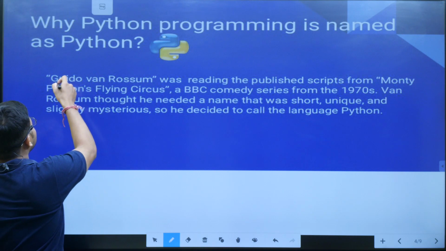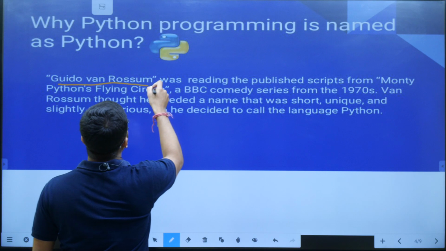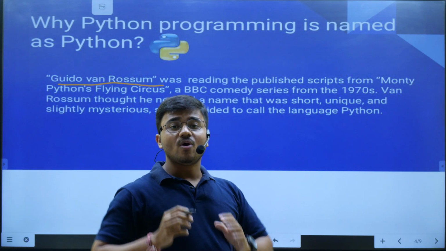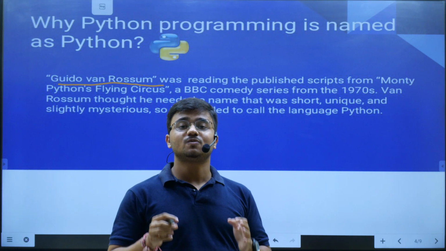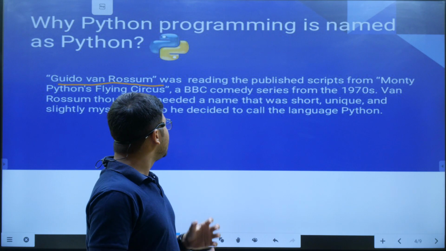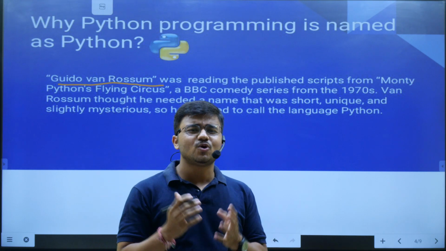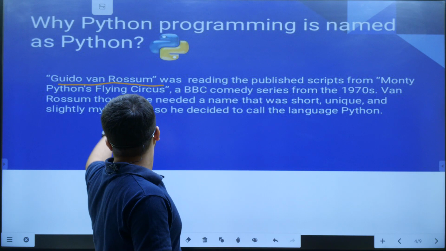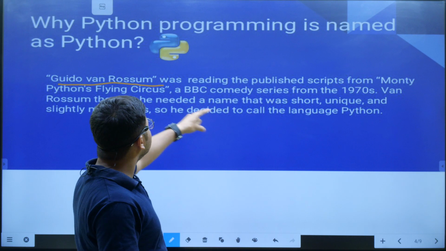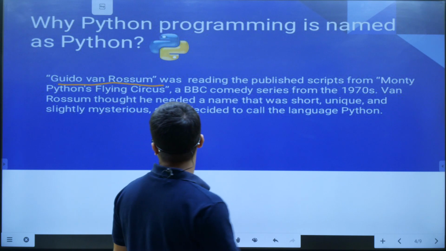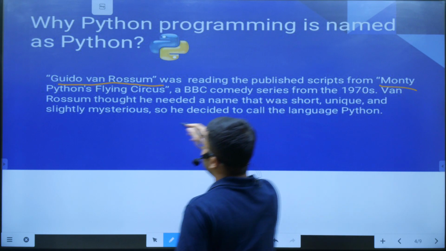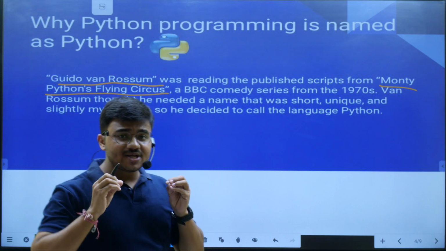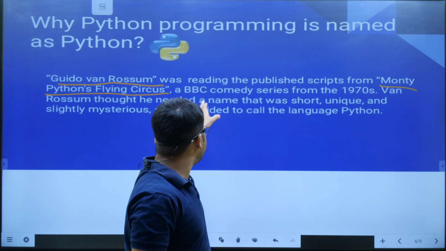You might be knowing this person like Guido van Rossum. Van Rossum was the developer of the Python programming. So what happened? He was very fond of reading books, scripts, etc. So क्या हुआ? When Guido van Rossum was reading the published scripts from Monty Python's Flying Circus. It was a comedy series which was developed by BBC.